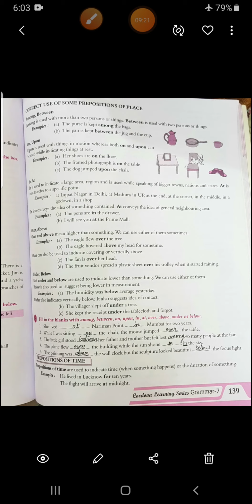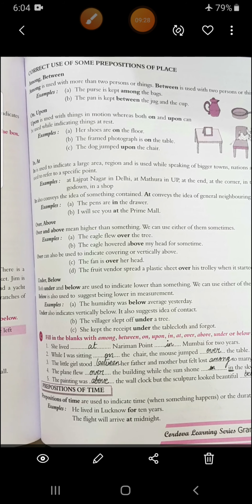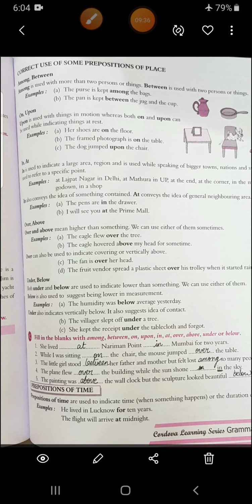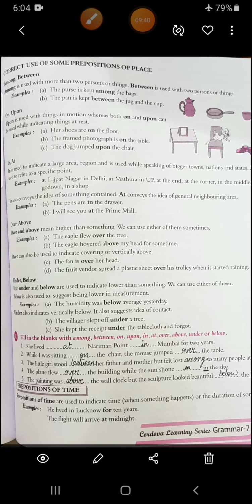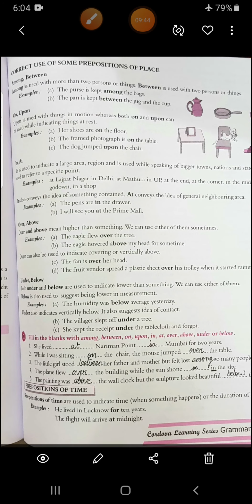Now let's see what is the correct use of some prepositions of place. Now we'll get to know a bit of difference, how to use or what is the correct use of some prepositions of place. First is among and between. Among is used with more than two persons or things. Between is used with two persons or things, that I was telling you in the last exercise. Between will be used when we are mentioning two persons or two things, and among is used when there are more than two persons or things.